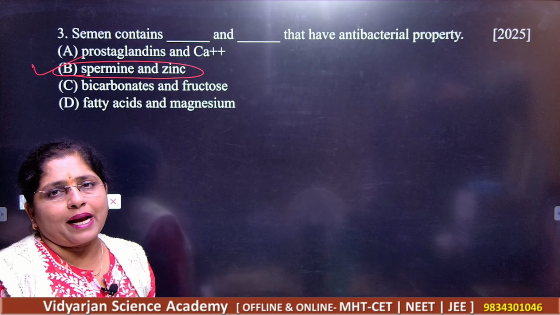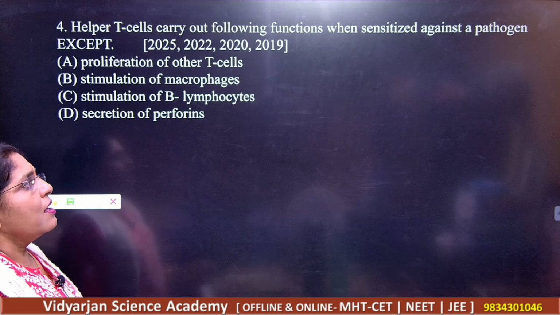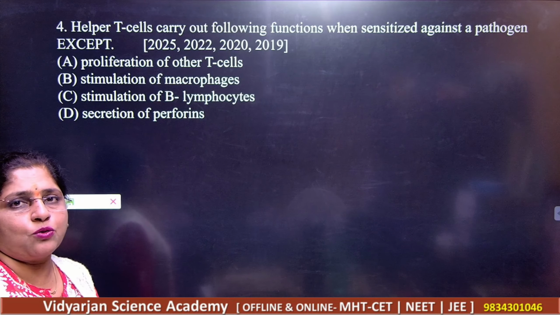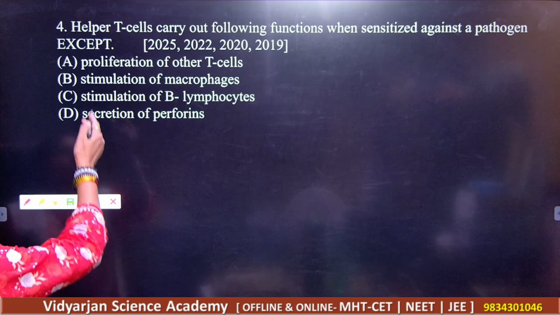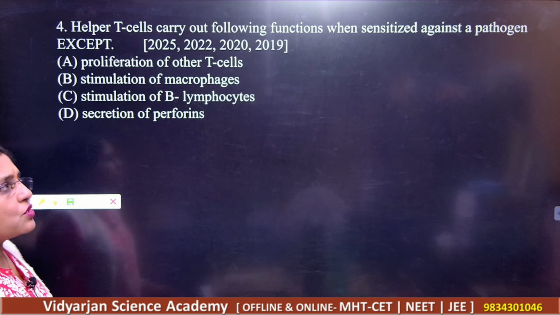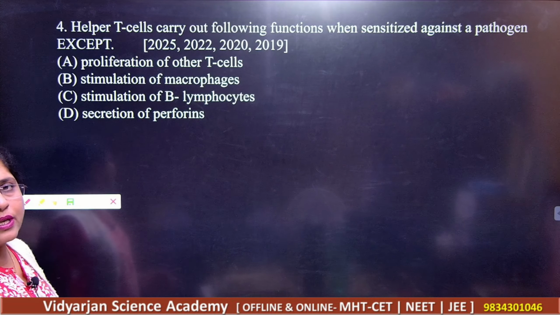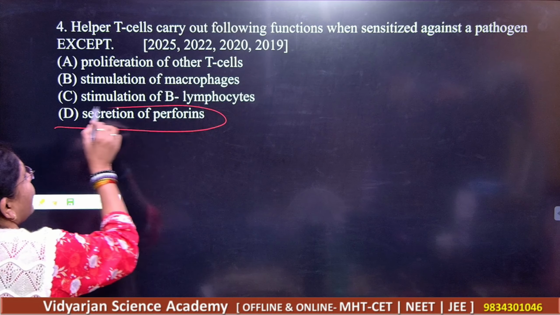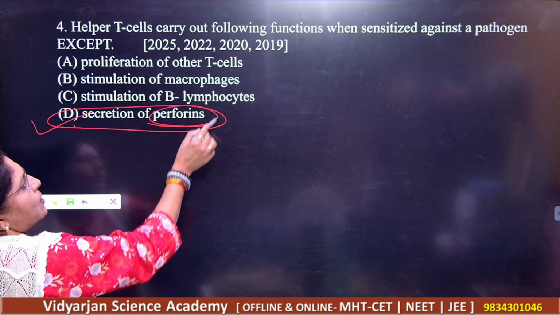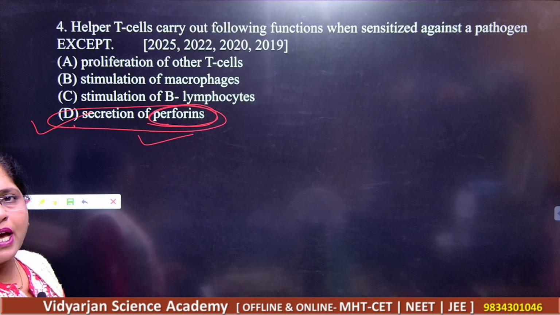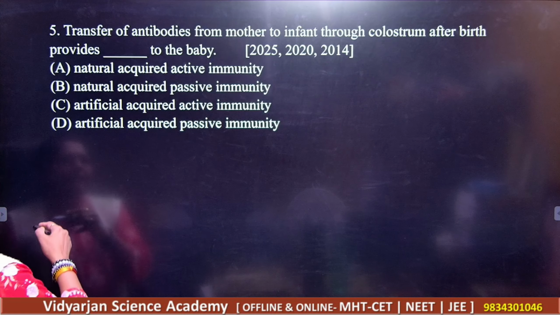Okay, next question: helper T cells carry out the following functions when sensitized against the pathogen. Let us see the options. Number 1 is proliferation of T cells, stimulation of macrophages, stimulation of B lymphocytes, and secretion of perforins. What should be your answer? Your answer here is secretion of perforins. These are very special proteins which are very helpful in immunological reactions for the defense mechanism.